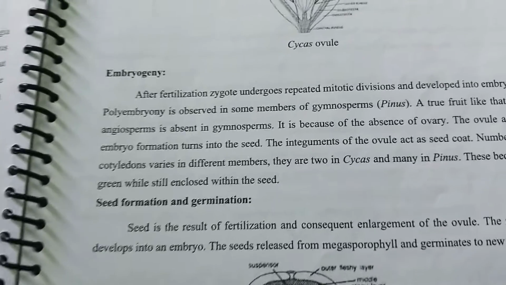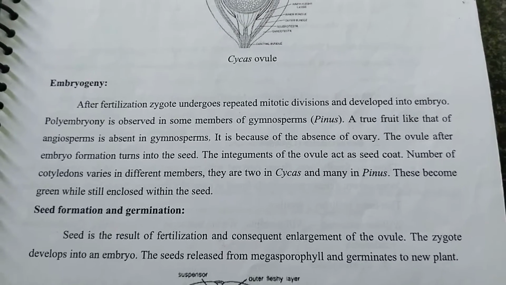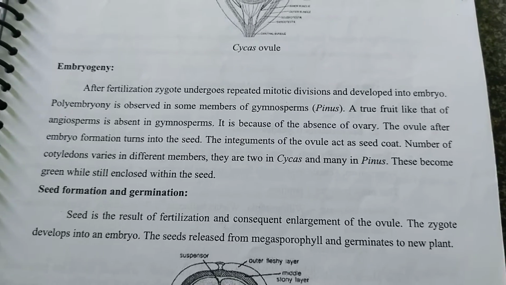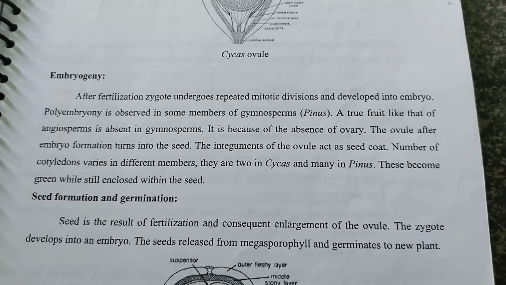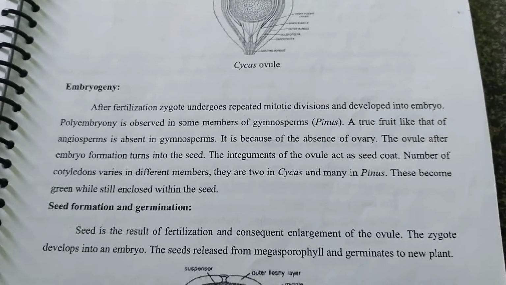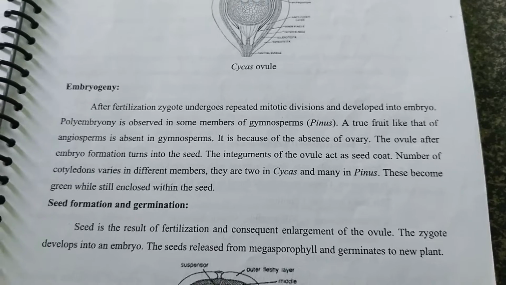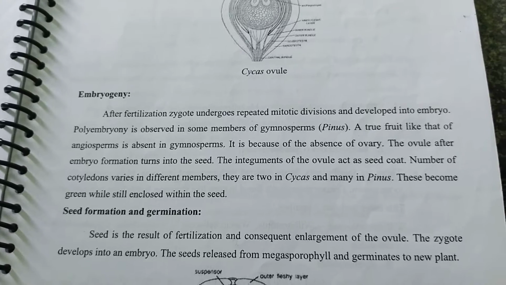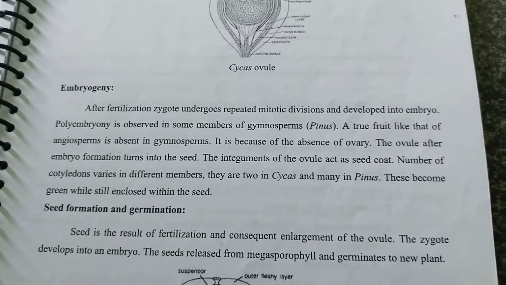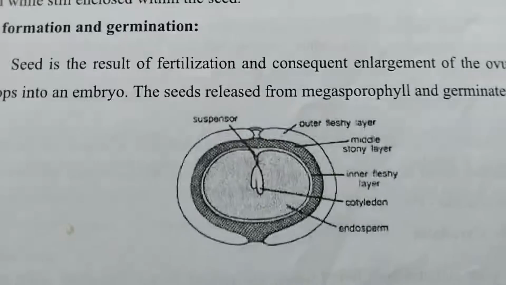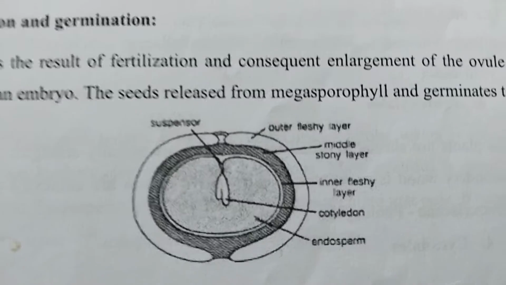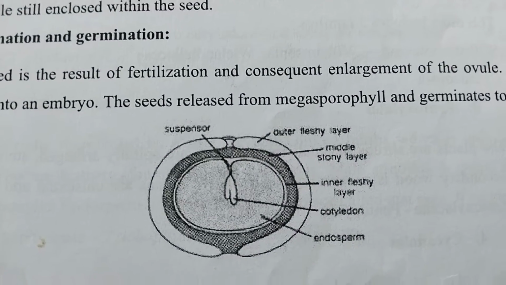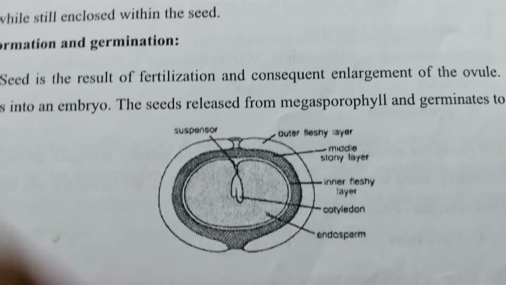Seed formation and germination. The seed is the result of fertilization and consequent enlargement of the ovule. The zygote develops into the embryo. Everyone should know this. The seed is released from the megasporophylls and germinates into a new plant. This is seed formation. You can clearly observe this. This is the outer fleshy layer, middle layer, inner layer, cotyledons, and endosperm.